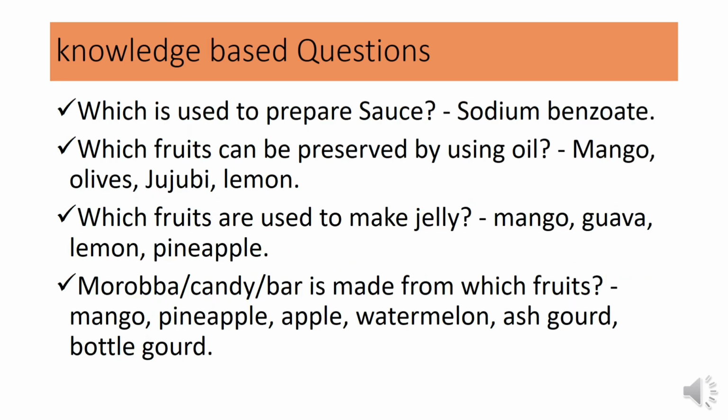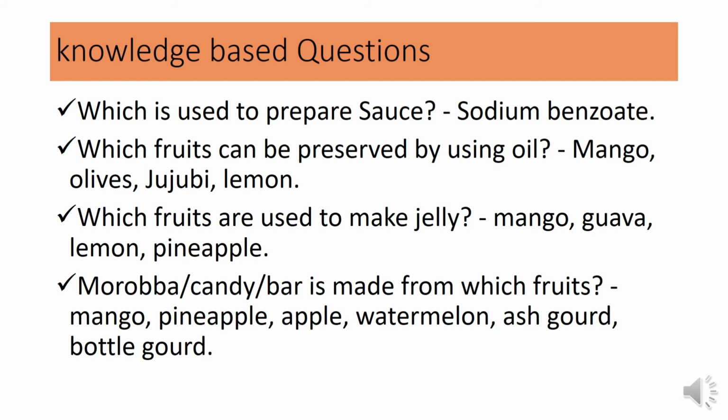Then, which ingredient is used to prepare sauce? Mainly sodium benzoate is used to prepare sauce. Which fruits can be preserved by using oil? Oil is mainly used to make pickles, and sometimes mangoes, olive, jujube and lemon can be preserved by using oil. Which fruits are used to make jelly? Mainly pectin-rich fruits, that is mango, guava and pineapple.